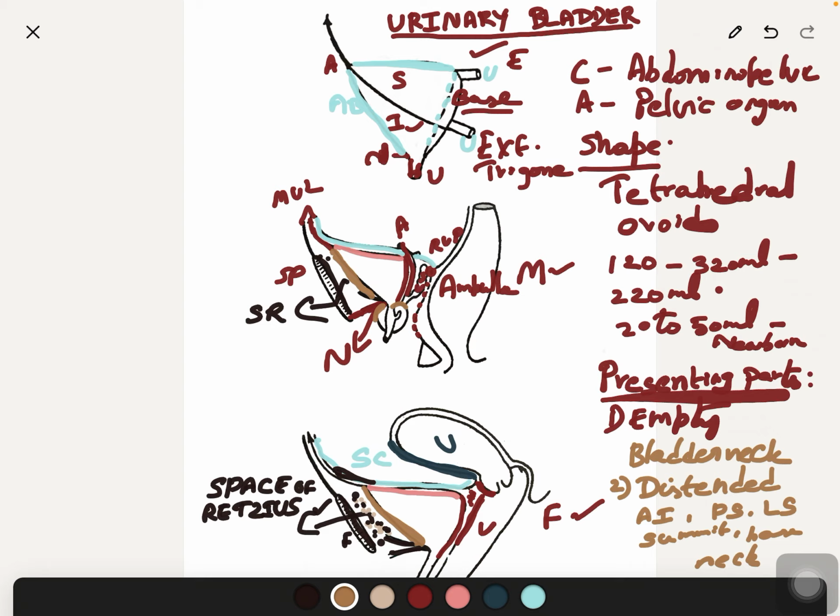So this ovoid, if you draw, you can understand. This is the distended bladder. If you draw the ovoid shape of the urinary bladder, and this is the symphysis pubis. The antero-inferior surface is this surface, which in the empty bladder was called the infrolateral surface.